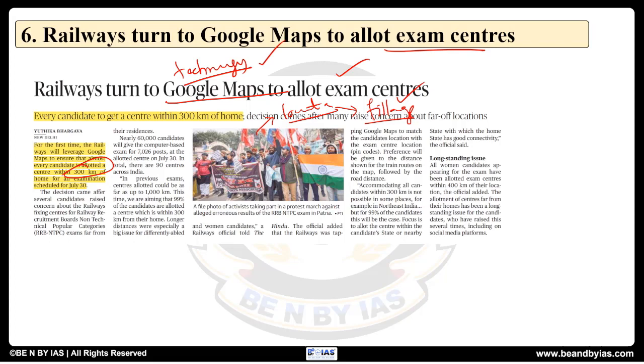See, this is a good step because of course, when we are going for any competitive examination, if the exam center is far away, it will lead to some tensions in timely reaching the exam center, plus accommodation and other hospitality issues. But if it is nearby to home, we can avoid those, so that will have a positive impact. So this decision is good. Earlier, what it used to do is randomly allocate the centers. So some people used to get even centers which are more than 1,000 kilometers far from the home. So that is reduced here, and this is a good step. It can be implemented in other exams as well.